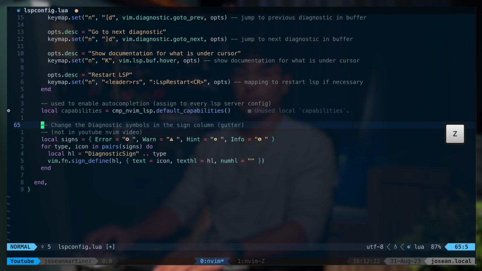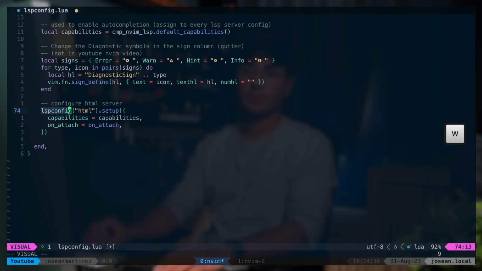Next, I want to also configure the symbols for diagnostics. So I define the signs table, which will have the icons for errors, warnings, hints, and information. And then in this for loop, I go through this signs table, and this function sets the icon for each of these. All right, now we want to configure our first language server.